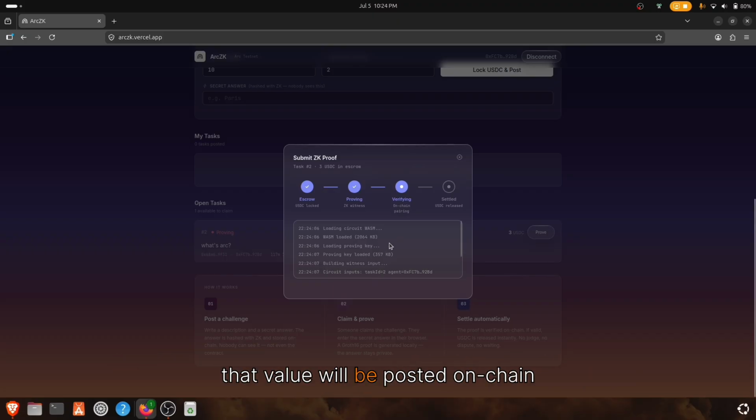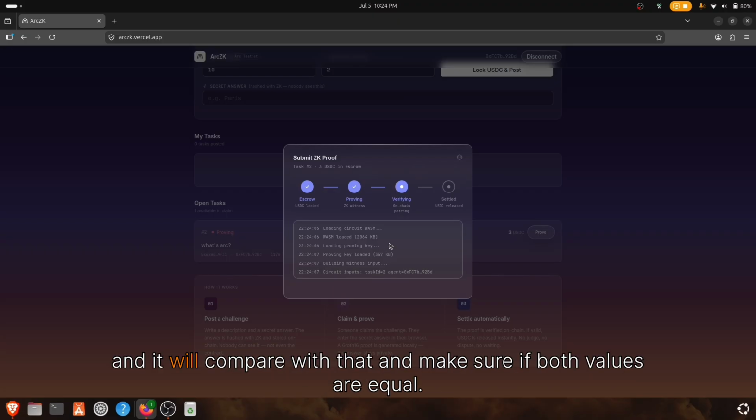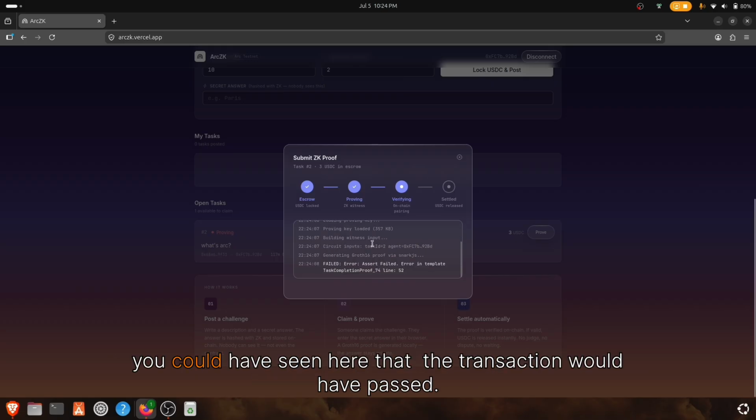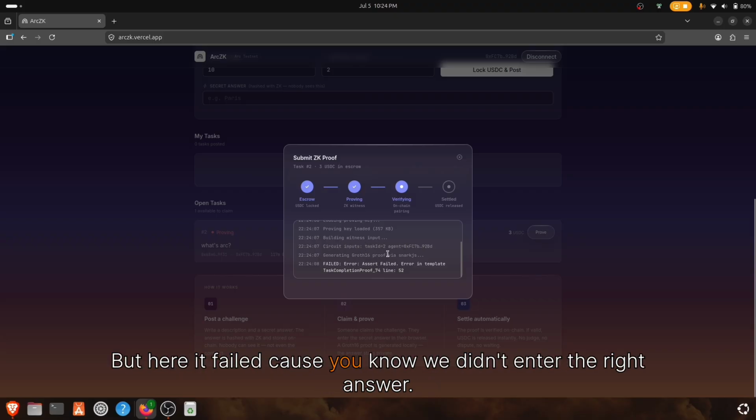That value is posted on chain, and it will compare with that and make sure both values are equal. If both values are equal, the transaction would pass, but here it failed because we didn't enter the right answer.